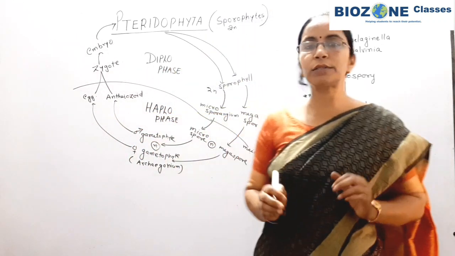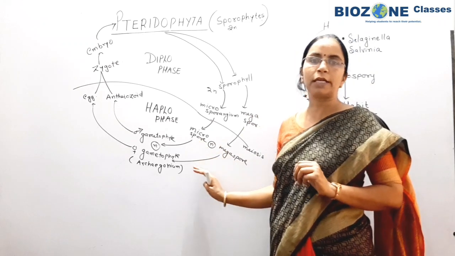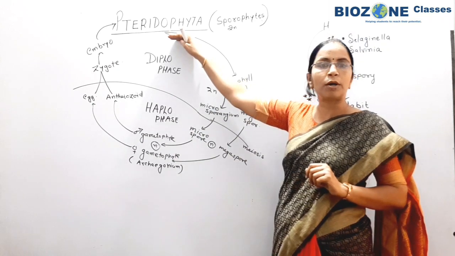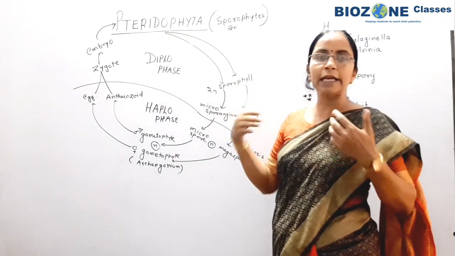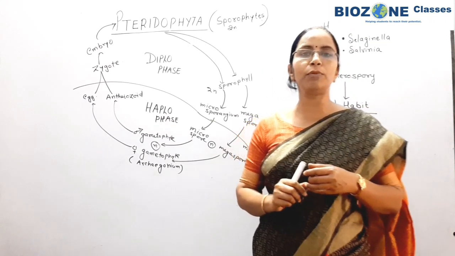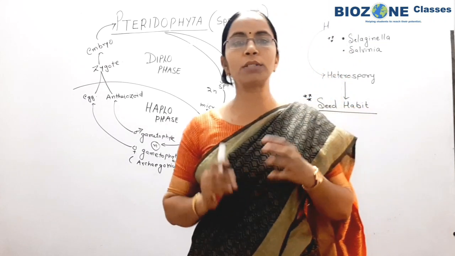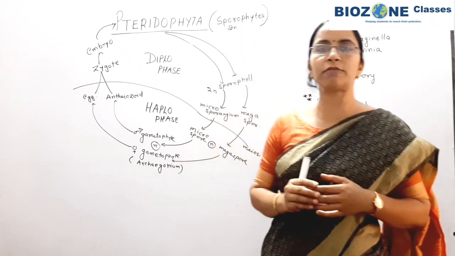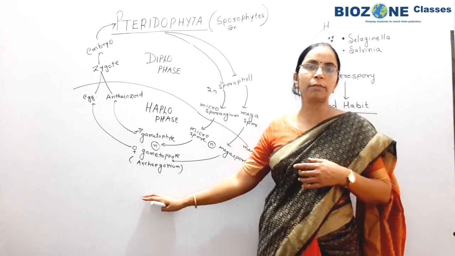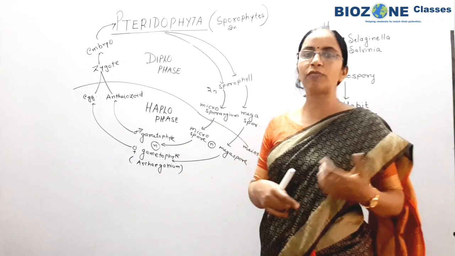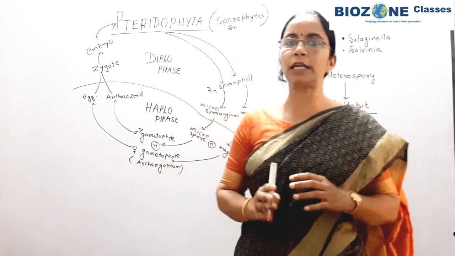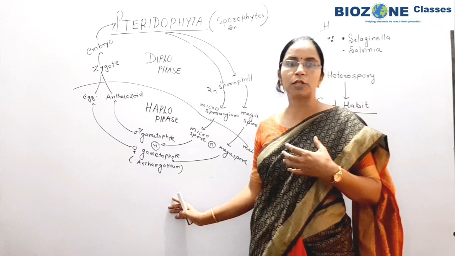So I hope you understand all the topics and all the conceptual parts that we studied in today's class for pteridophyta. Clear? In the next class we will have a comparative discussion of gymnosperm and angiosperm, because the entire reproductive cycle of gymnosperm with male cone and female cone is much more similar to pteridophyta, and some of the characters resemble angiosperm, so we will study them together, and in this way the second chapter is also completed.